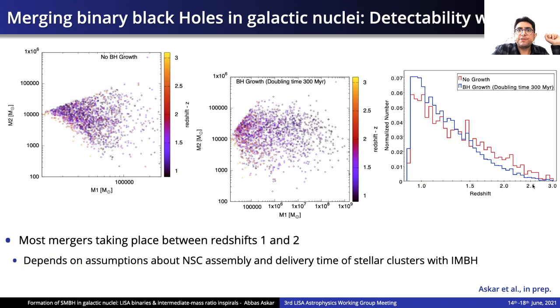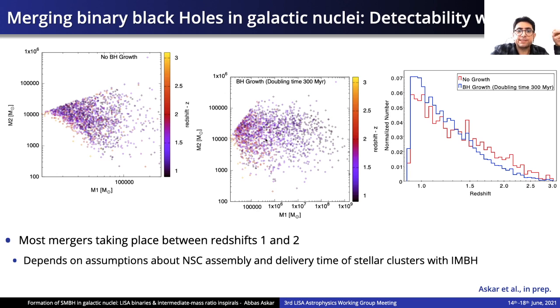Now, if you look at our M1 and M2 distribution, in the case where we consider no black hole growth, our typical black hole masses range between a few thousand to a few 100,000 solar masses. But when we allow for the black hole to grow before it merges with the second one, then we can have black hole masses in the supermassive black hole regime going from 10^6 up to 10^8 solar masses. And then they can merge with these intermediate mass black holes ranging between 1,000 to 100,000 solar masses.